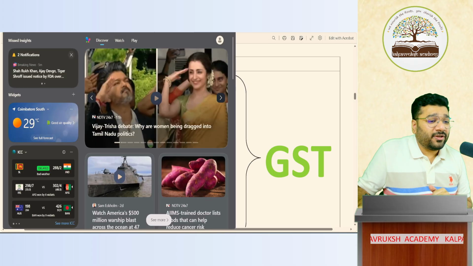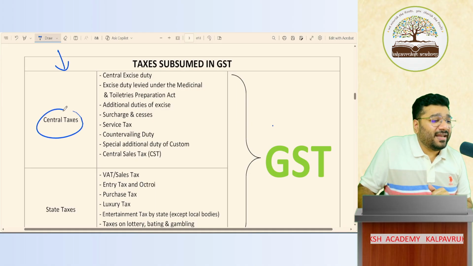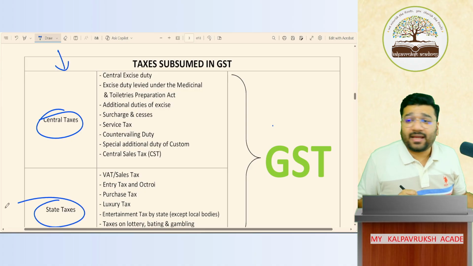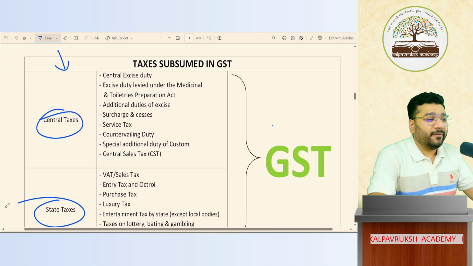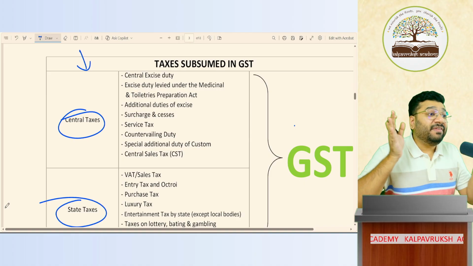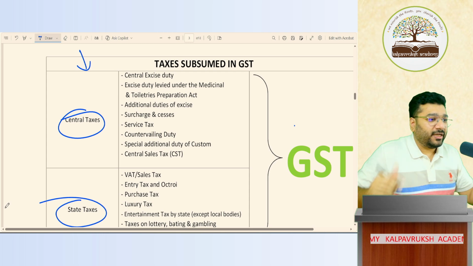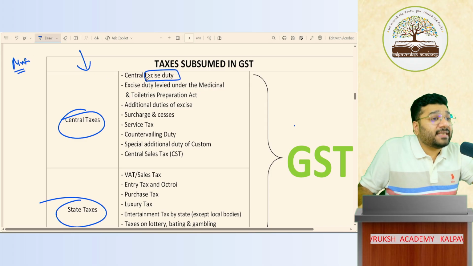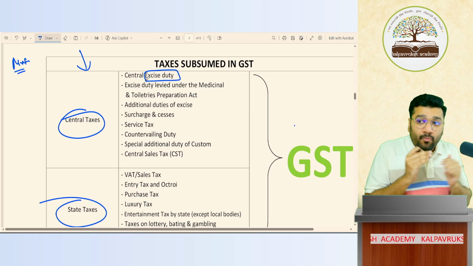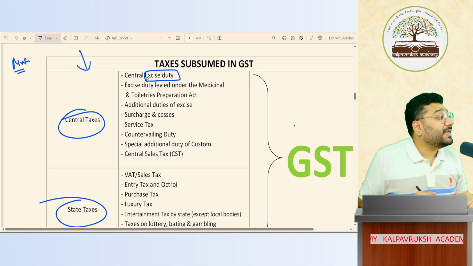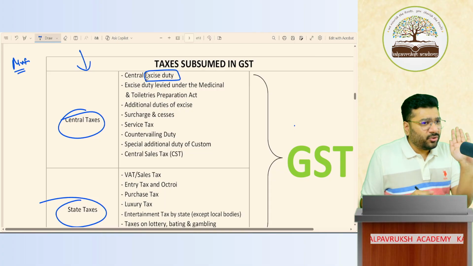There were two broad categories of taxes. One is central tax. Second is state tax. Understand this well. I'm a person who's manufacturing tires. What am I manufacturing? Tires, car wheels. If I'm manufacturing a tire, I have to pay something called excise duty, which means the moment I complete manufacturing and remove that product from my factory to my warehouse, I have to pay excise duty. Got it, not got it? Okay. Excise duty is one kind of tax.